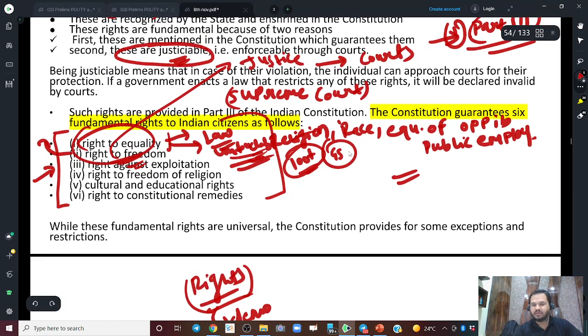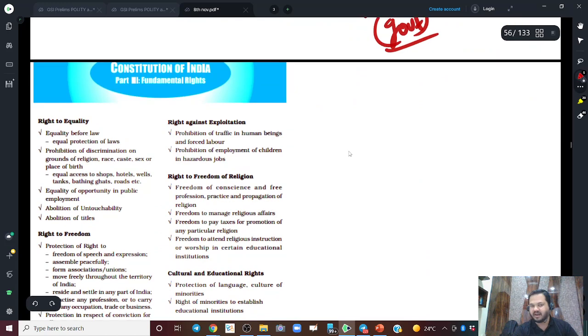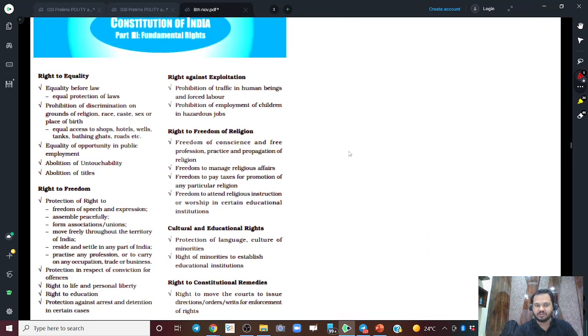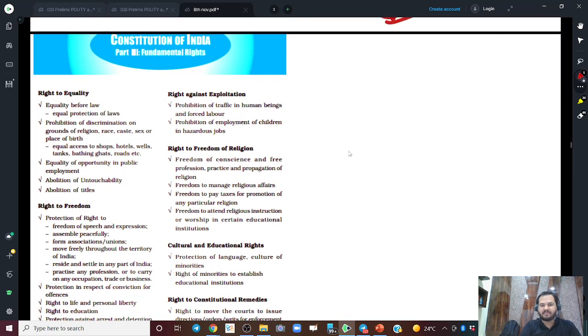What I want to tell you is that we are not discussing rights here, we are discussing the Ninth Schedule. This is a snapshot of the NCERT, right?